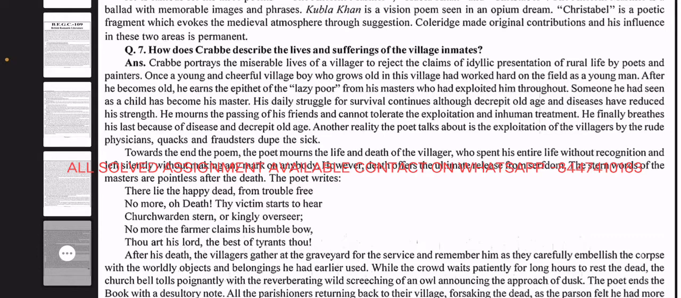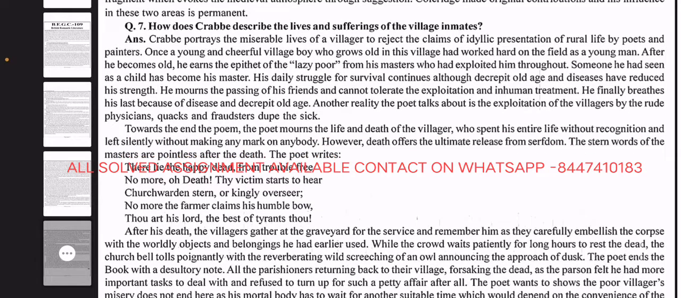He mourns the passing of his friends and cannot tolerate the exploitation and inhuman treatment. He finally breathes his last because of disease and decrepit old age. Another reality the poet talks about is the exploitation of the villagers by the rude physicians, quacks, and fraudsters who dupe the sick. Towards the end of the poem, the poet mourns the life and death of the villager who spent his entire life without recognition and left silently without making any mark on anybody. However, death offers the ultimate release from serfdom.